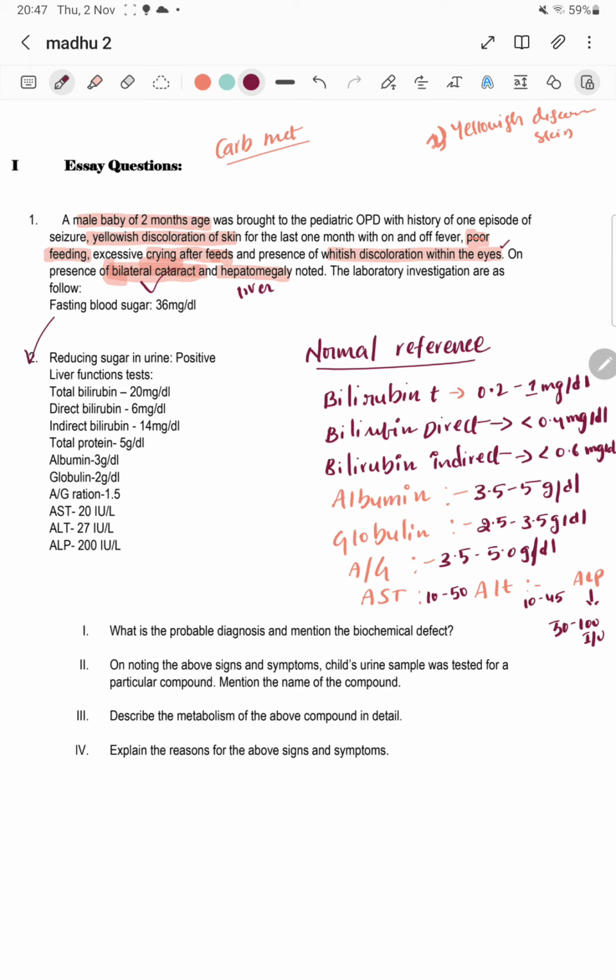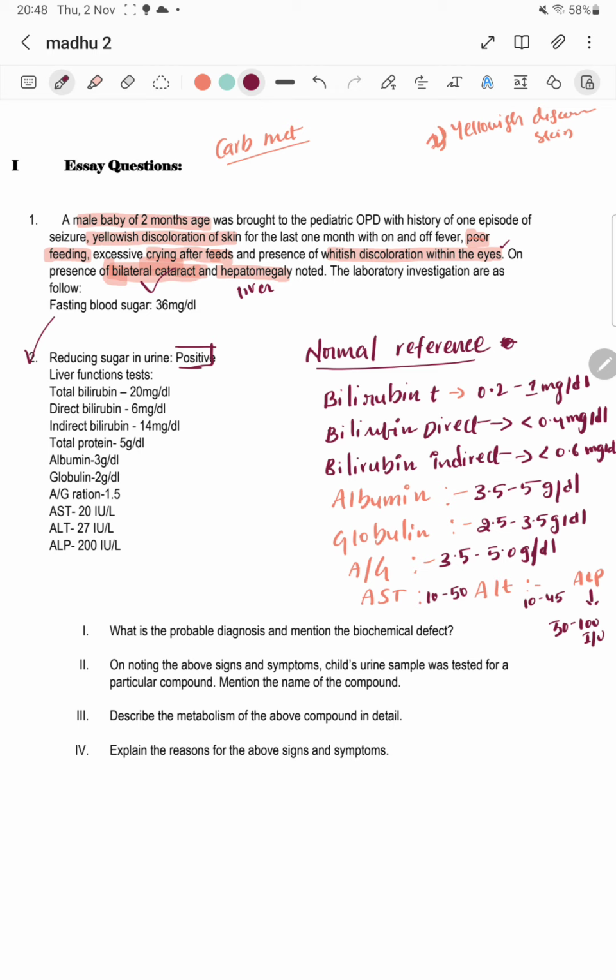Number second, here reducing sugar in urine was tested, and reducing sugar in urine gave us positive, which means there is sugar in the baby's urine. So after Benedict's test, the result is positive and reducing sugar is present in that urine. And liver function tests, here are the following liver function tests. Here you can see total bilirubin 20 mg per dl. Here I have given the normal reference values. You can check the normal reference values against the abnormal values. Here you can see the baby has some disorder.